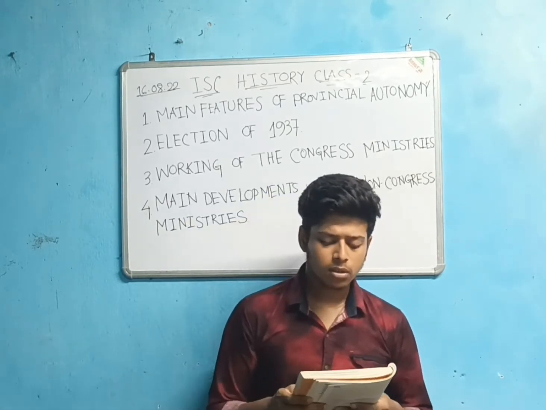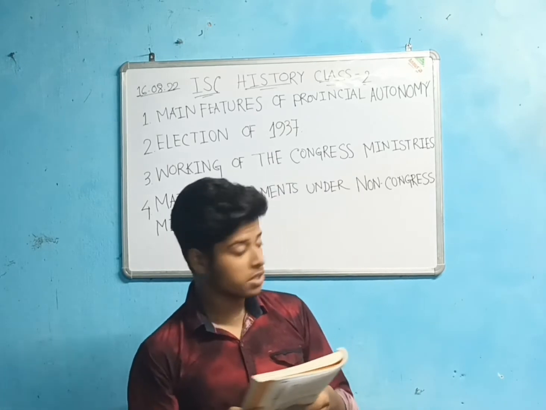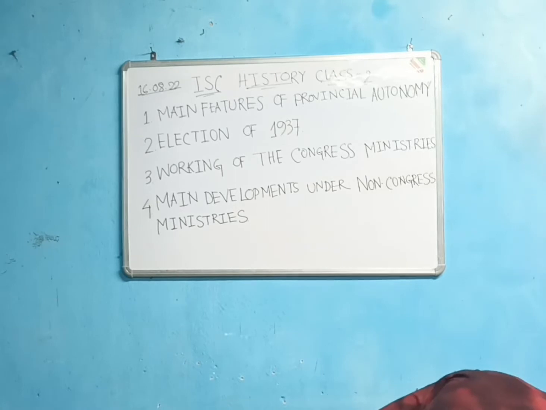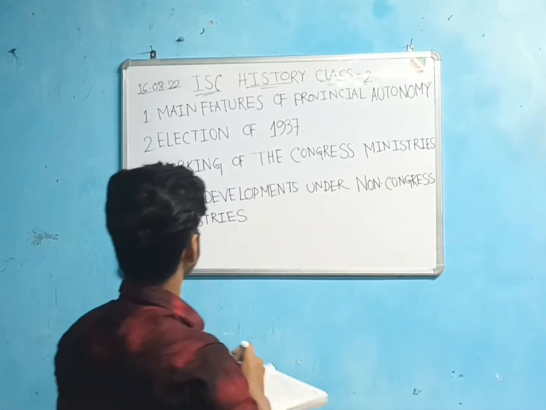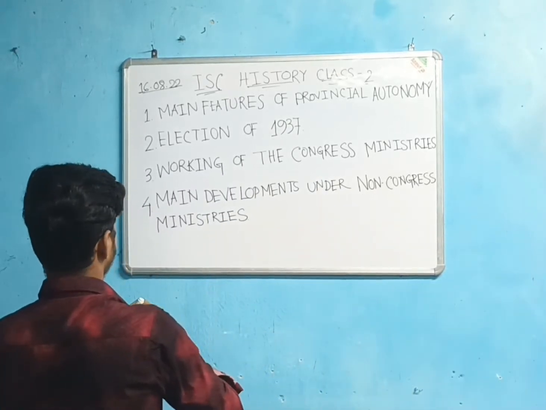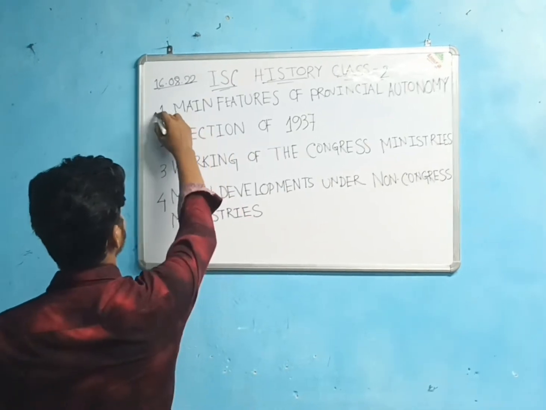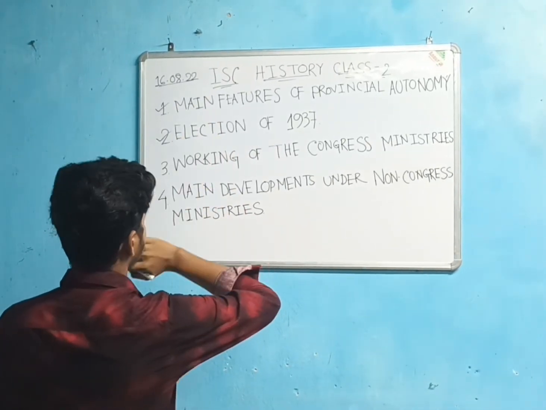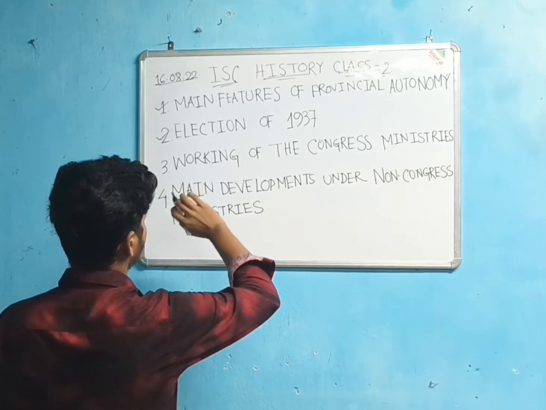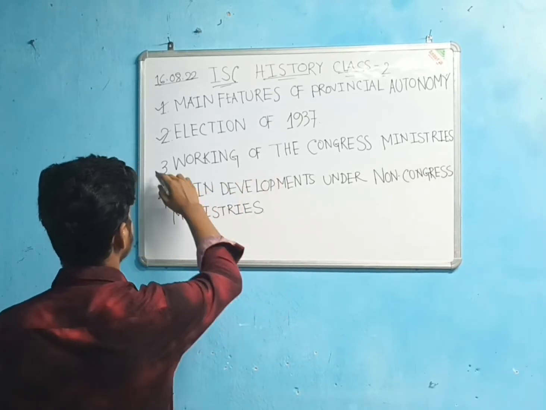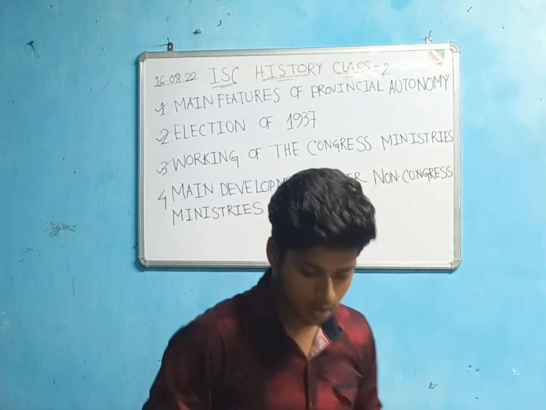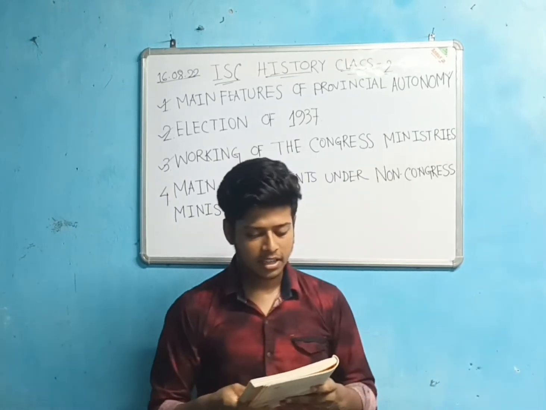Activities of the Congress ministries. What were the activities of Congress ministries? So we have done with these parts: the main features of Provincial Autonomy, the election of 1937 and its result, as Congress won a number of seats. Now we will come to the working of the Congress ministries. So, activities of the Congress ministries.